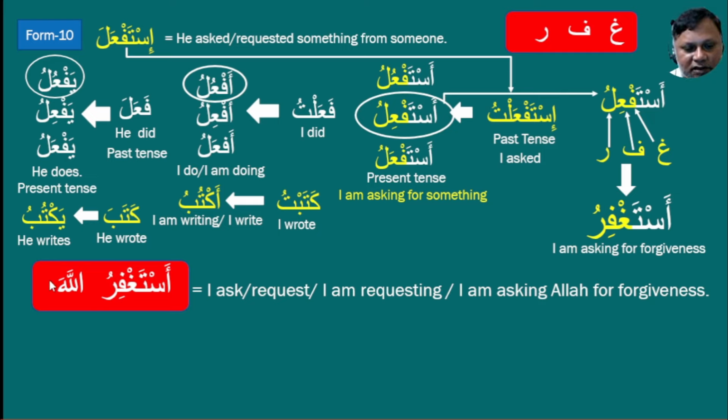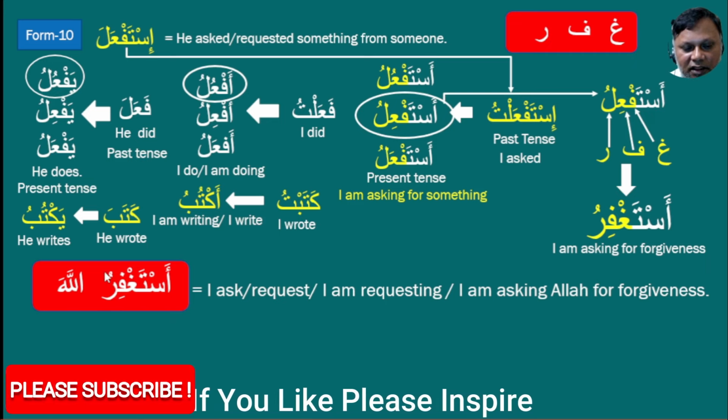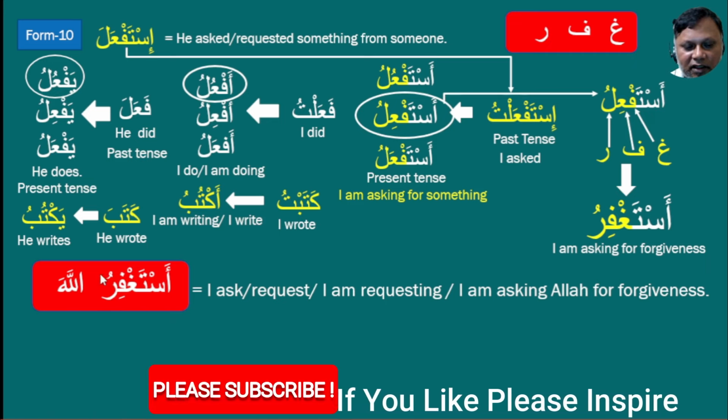You see, this is the fatha on Allah. Why is it not Allahu or Allahi? Because astaghfirullah means I am asking, meaning I am the subject. The subject will always be in the nominative case, in the state of rafa, and it will always take damma at the end of the last letter.